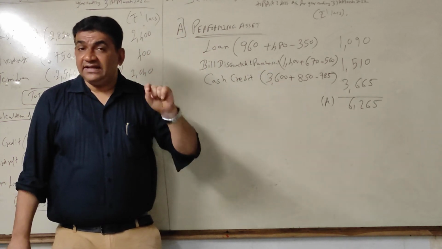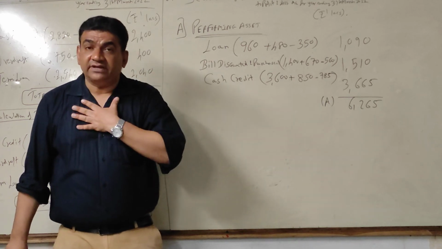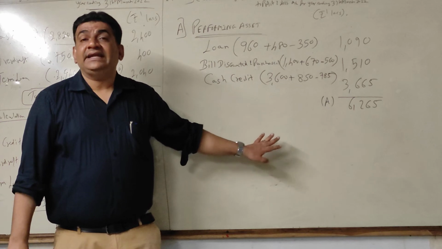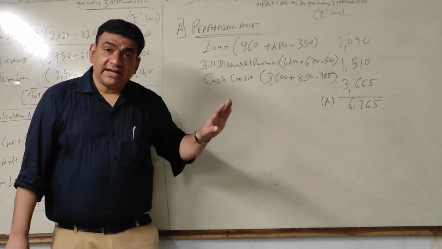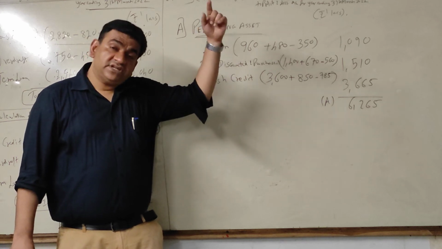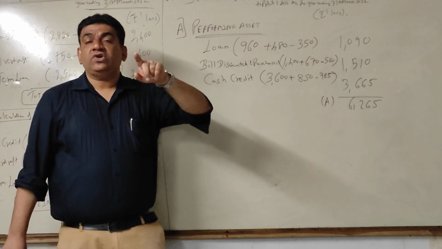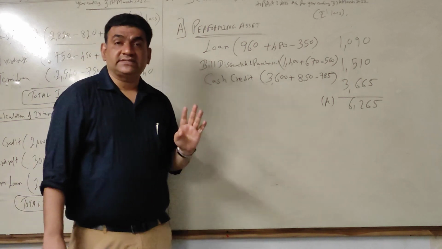Why do we add the current year's receivable? Because it is income for the current year which is yet to be received, and in performing I need that. At the same time, why do I deduct last year's? Because this is last year's outstanding, it is already included in last year's income, so I cannot treat it as an income twice.